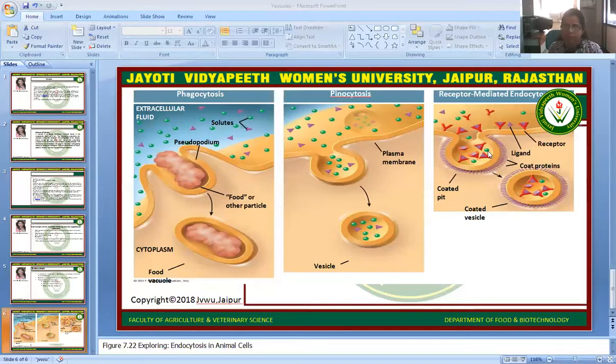But in the receptor-mediated endocytosis process, there are some vesicles which are coated with the help of receptors, and this coated vesicle will further go for digestion or go for other signaling pathways. So these are the three processes related to endocytosis, and here we can see that vacuoles are involved very much in cellular processes like storage, turgor pressure regulation, and exocytosis and endocytosis processes.